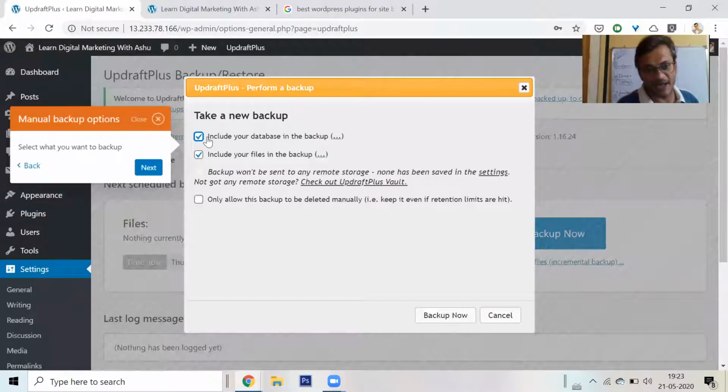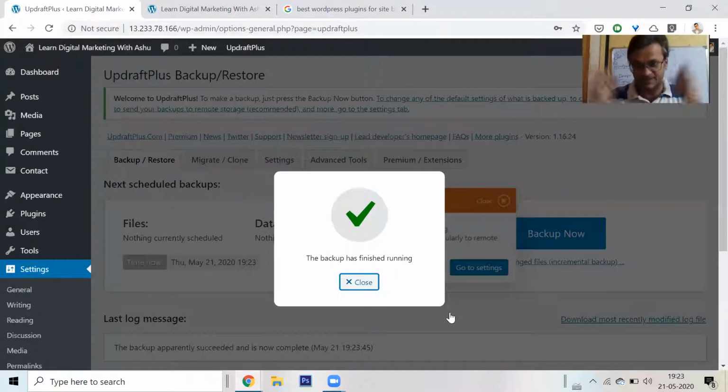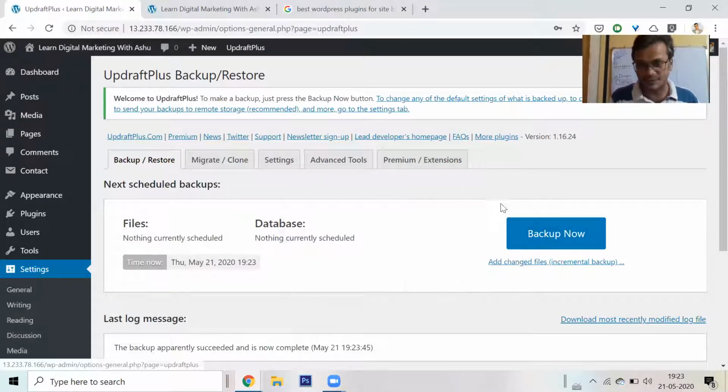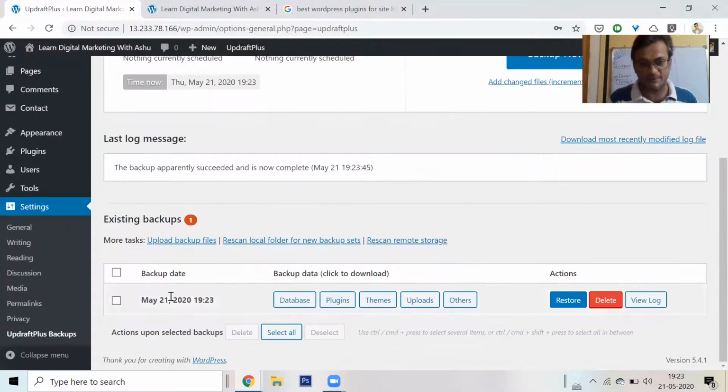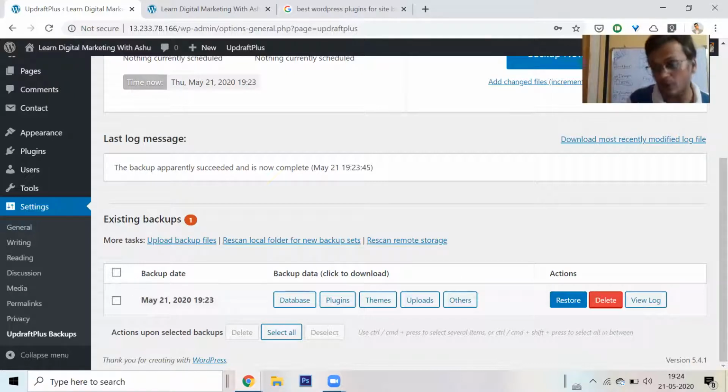It'll say take a new backup, include your database, whatever. You don't have to change anything. Click on backup now. It's making a backup of the website. What I mean by a backup is, it's just picked up the website, put it somewhere, and then I should be able to restore it. Backup is finished. Close this. Awesome. This is my backup. Look, 21st May, 7:23. There is a backup. If I mess up, I just have to click on restore and it'll come back. Doesn't that sound really cool?